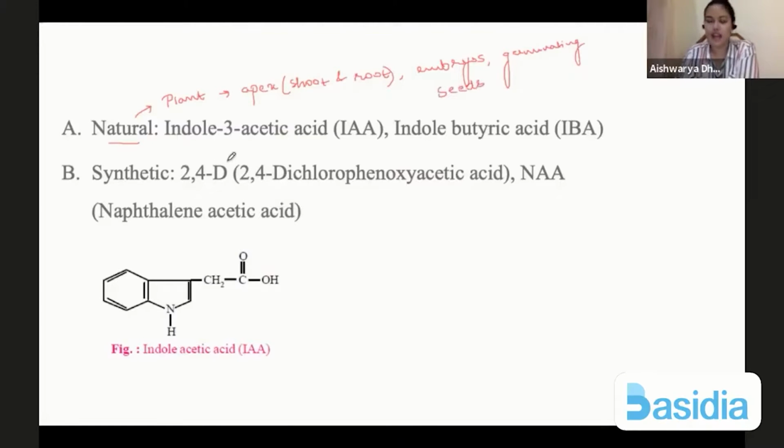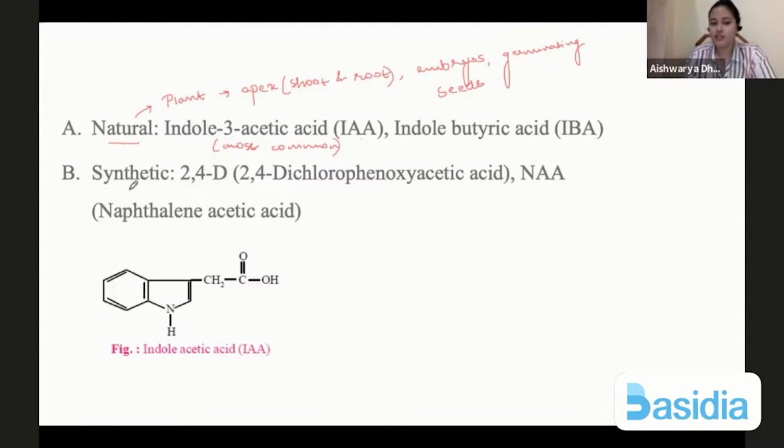There are two types of natural auxins. We have indole 3-acetic acid, also known as IAA, and we have indole butyric acid, which is IBA. Both the forms are found in plants, but this is the most common. This is the structure of indole acetic acid, IAA. So it's a ring structure, and there is a COOH chain as well.